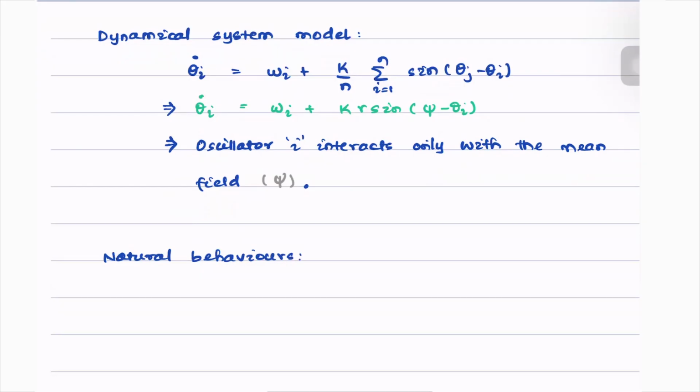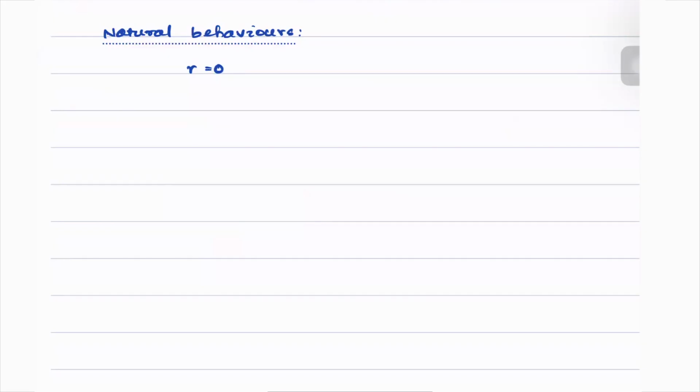The natural behavior that arises first is something that we already discussed, R equals 0. When R equals 0, then we see that there is no global pattern.